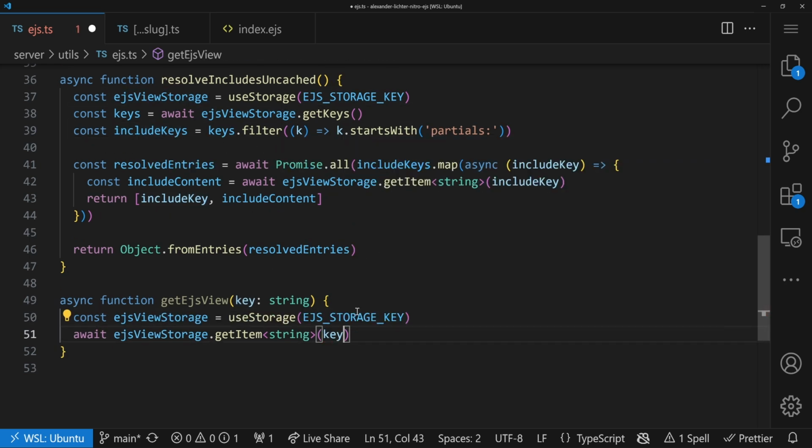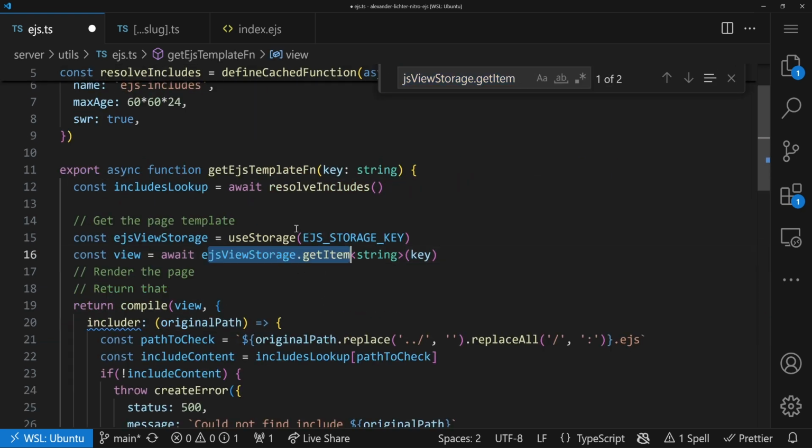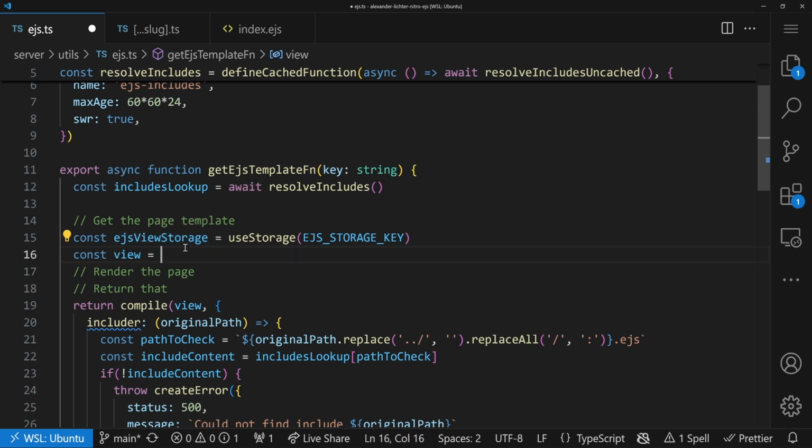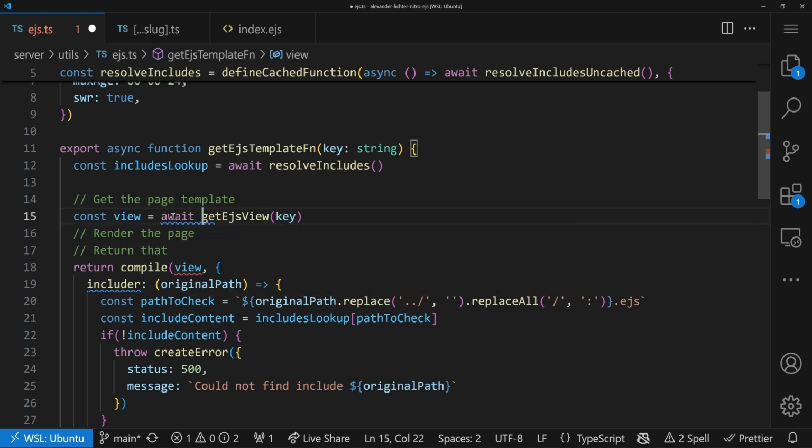And we have the key, and we just return, await this, and we're good. So instead of calling this part here, we just call that. And we have that another time. If we look for getItem, we have it over here. So also here we can just call getEJSView key, and we don't need to get this here at all. And await it, of course, very important.